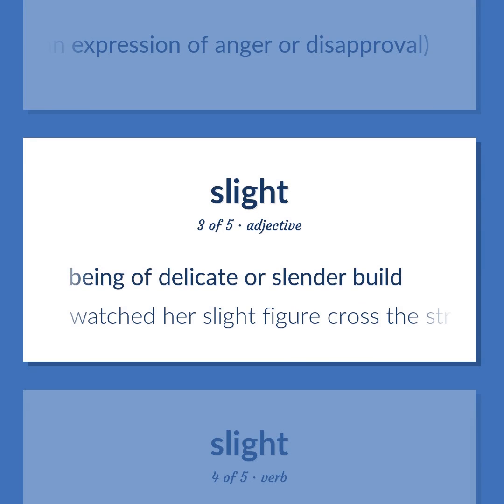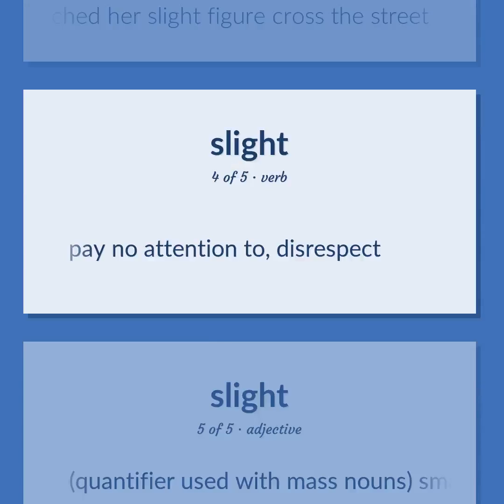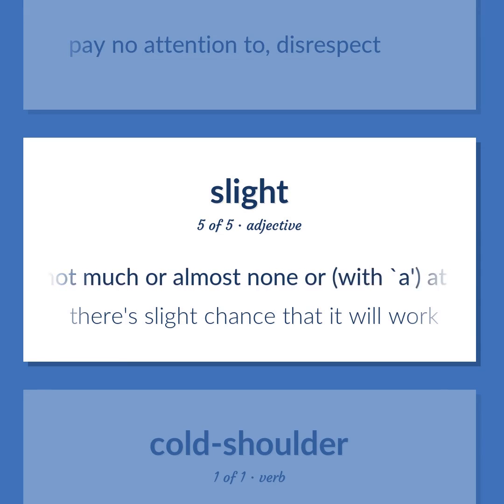Being of delicate or slender build. Watched her slight figure cross the street. Pay no attention to, disrespect. Quantifier used with mass nouns, small in quantity or degree, not much or almost none or, with a, at least some. There's a slight chance that it will work.